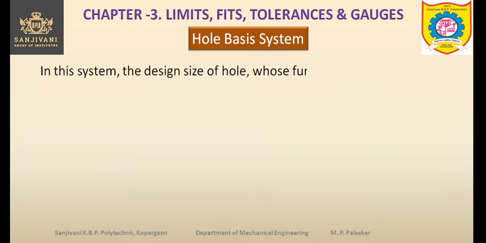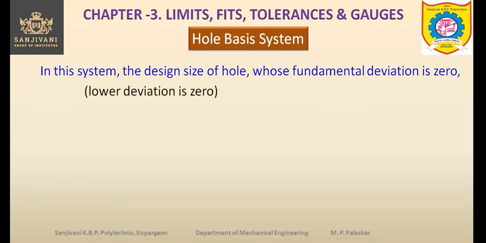So in this system, the design size of hole whose fundamental deviation is 0, fundamental deviation means lower deviation is 0, is assumed as basic size.